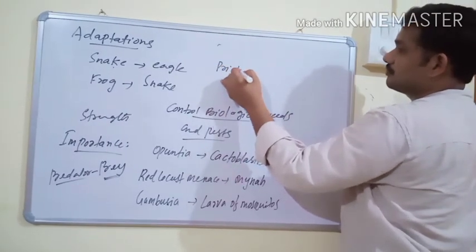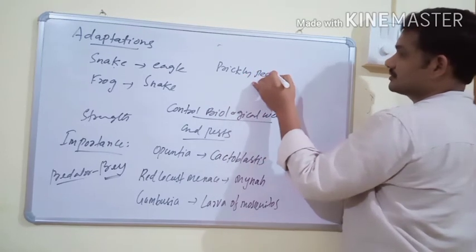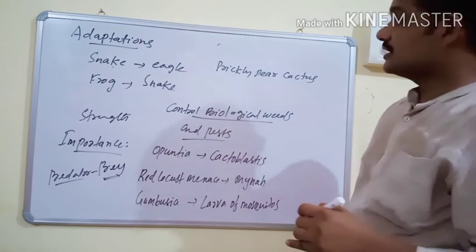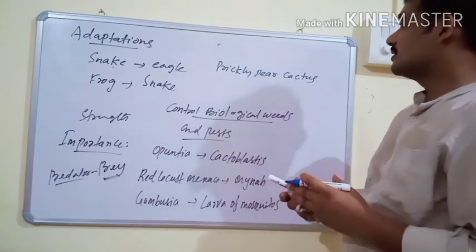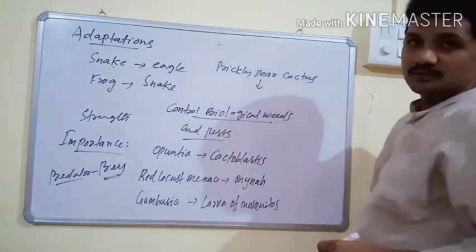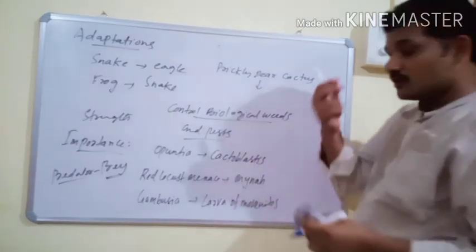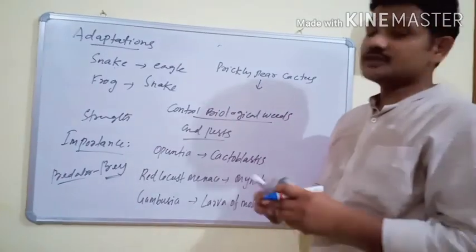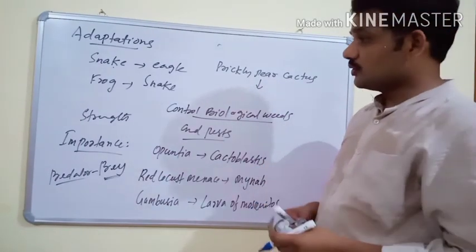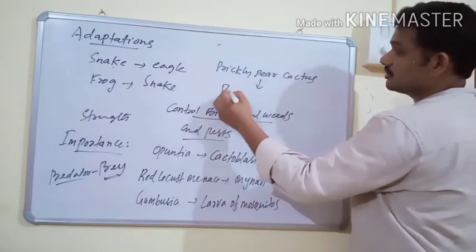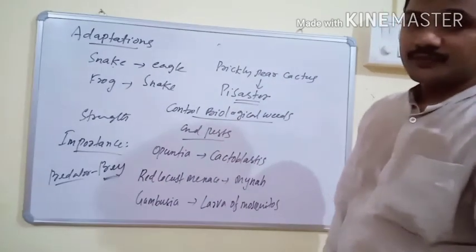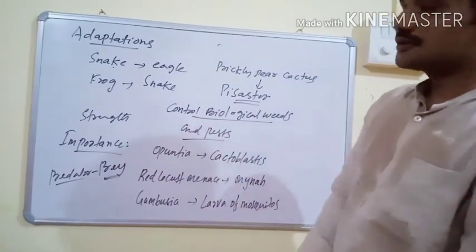Prickly pear cactus also caused havoc on different rangelands in Australia, and it was also controlled by its natural predator. And predation also helps in maintaining species diversity. In the intertidal region of the American Pacific coast, there is a starfish called Pisaster, which is an important predator. So these are some examples of predation.